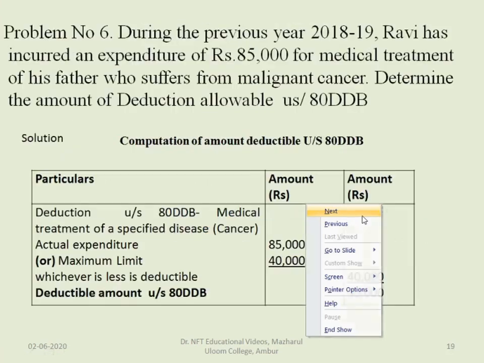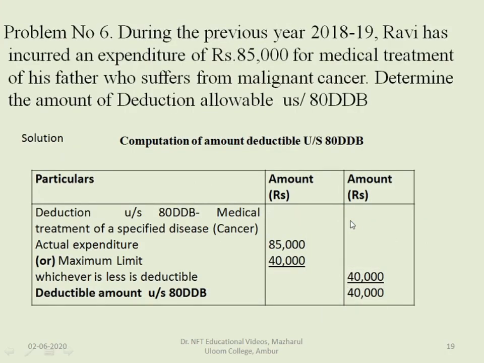We'll see one problem based on this. Problem number 6. During the previous year 2018-19, Ravi has incurred an expenditure of rupees 85,000 for medical treatment of his father who suffers from malignant cancer.